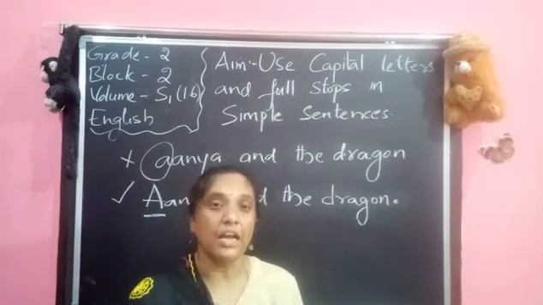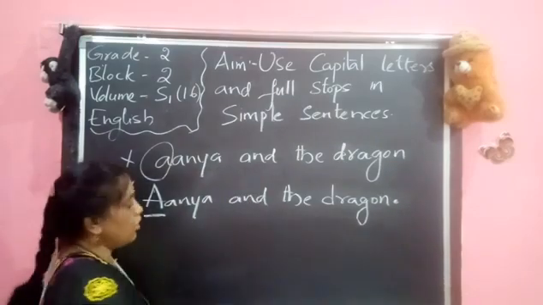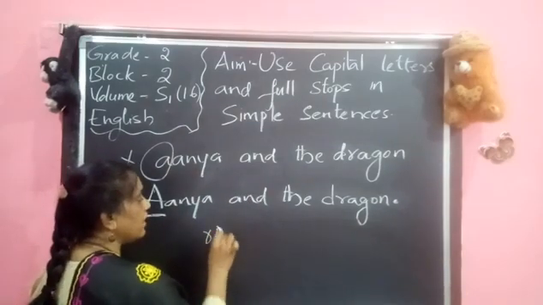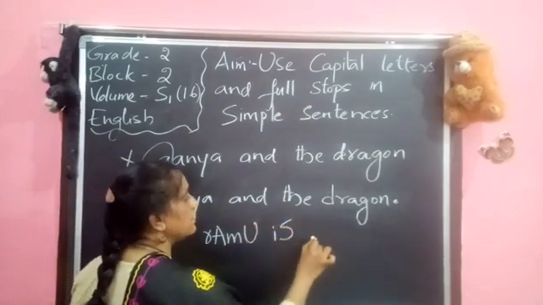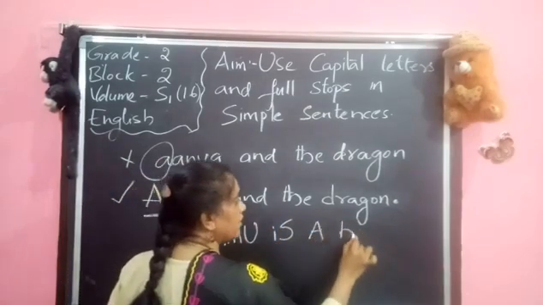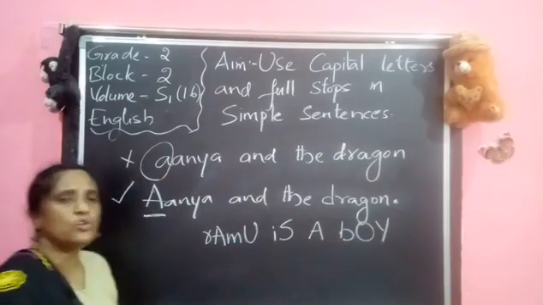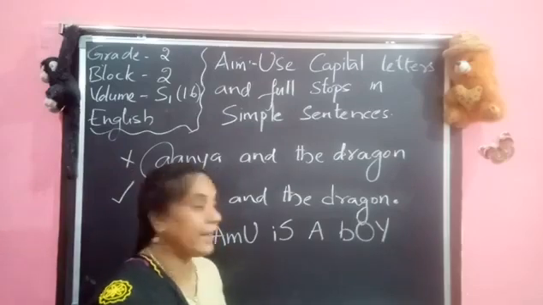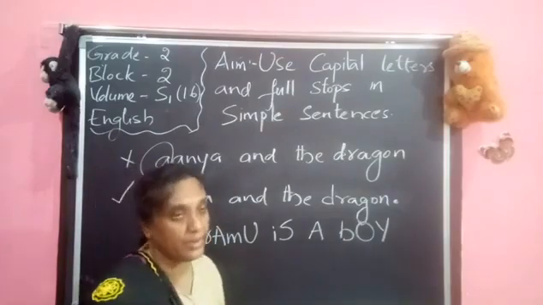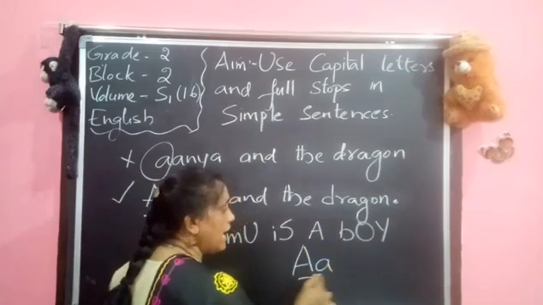If you use the capital letters like Ramu is a boy. If I say Ramu is a boy, can I write like this without knowing where to use a capital letter? No, I cannot write, because though I know the capital letters, for every letter we have a capital letter and a small letter.